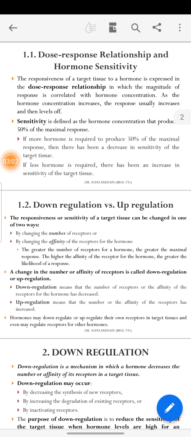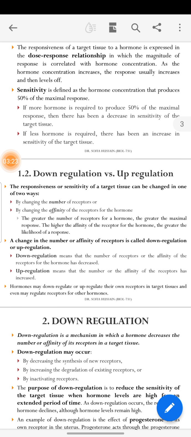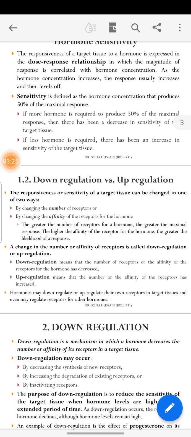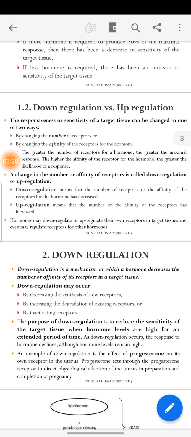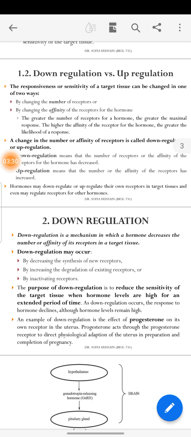If less hormone is required, there has been an increase in the sensitivity of the target tissue. So when less hormone is required, sensitivity increases. Producing 50% of the maximum response with less hormone means the tissue is sensitive to the hormone.